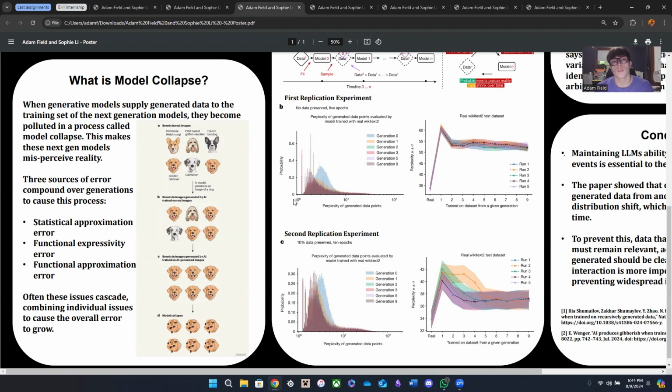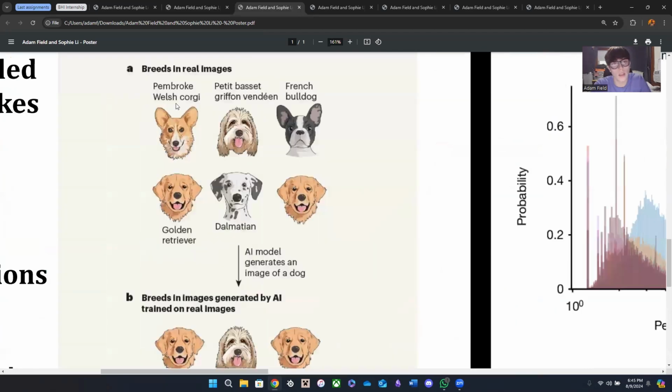Model collapse is what happens when you train an LLM, but in your training data set, there is generated data from another AI that already exists. This causes misperceiving reality over many generations of doing this. So let's look at this image to understand further. An AI generated this image of multiple types of dogs and their labels. It's very detailed. There's a lot of different types of dogs, but notice that the Golden Retriever is the most common dog on this list. There's two of them compared to one unique one of the rest.